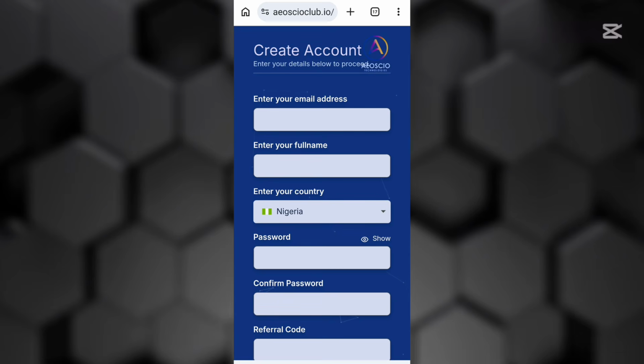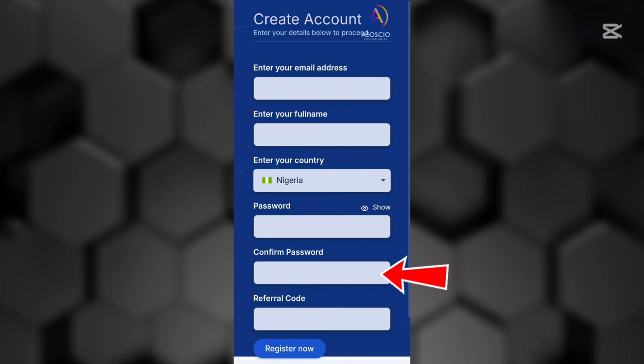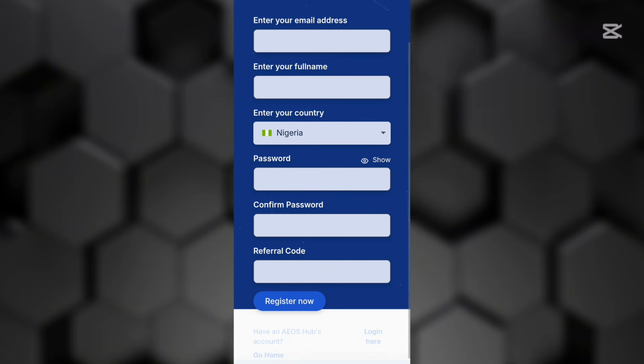So to register, you have to input your email address right here and enter your full name. The country is already here, so go over to the password, enter your password and confirm it. Enter it in 2 places. Then enter the referral code. I know once you click my referral link to sign up on this project, the referral code should be there automatically. You don't have to enter anything. But in case you didn't see it, I will also drop the referral code in the comment section for bonus when you sign up. Then after doing all that, you tap on register now.